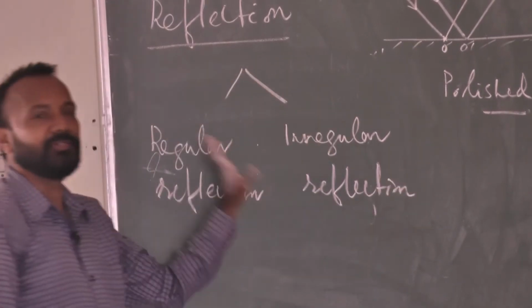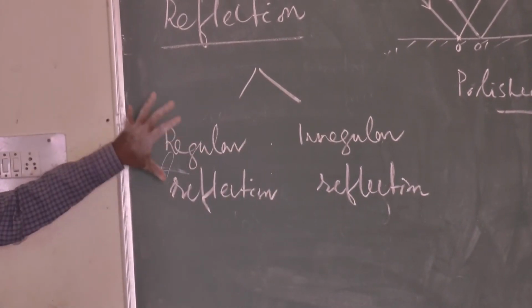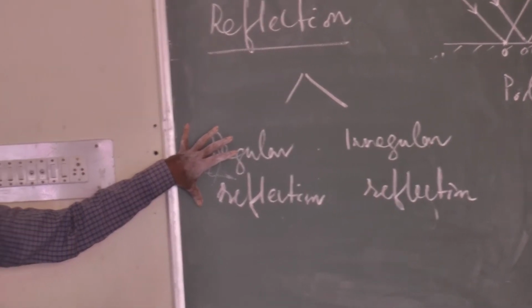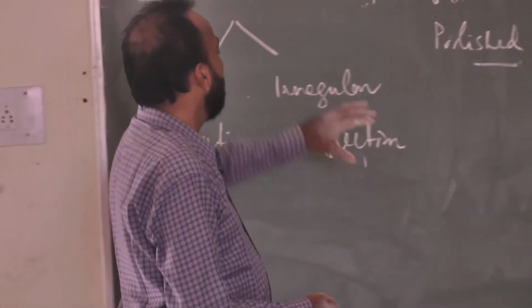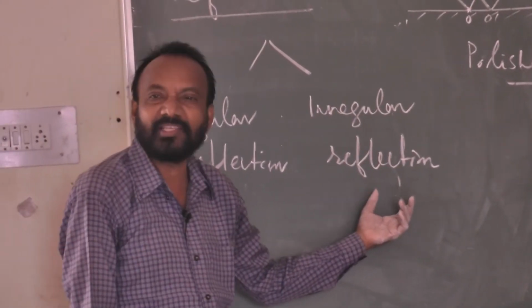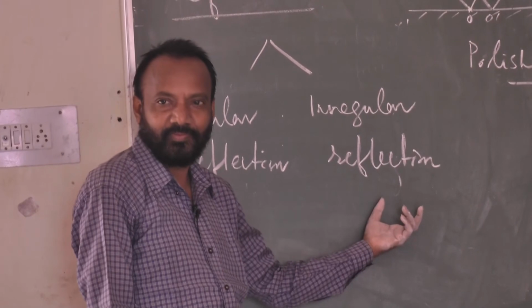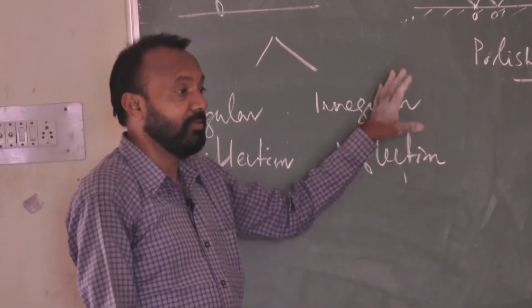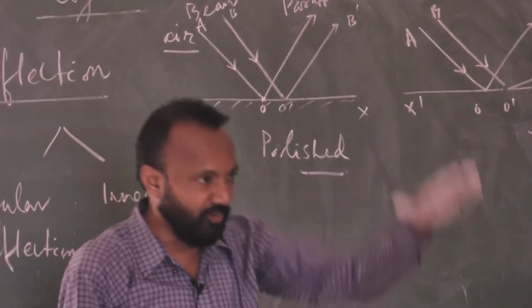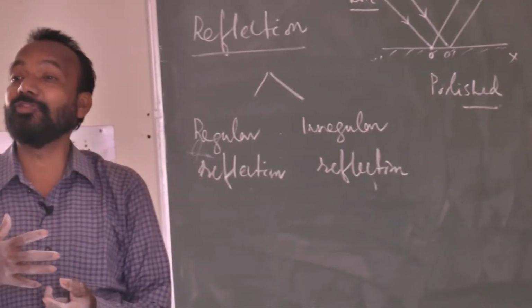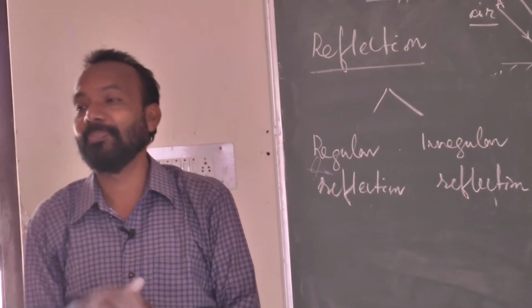Regular reflection is where reflection takes place on a polished surface, and the reflection which takes place on a non-polished surface is irregular reflection. Whenever incident rays of light fall on a surface that is not polished, not shiny, a rough top, irregular surface, the reflected rays are not parallel.